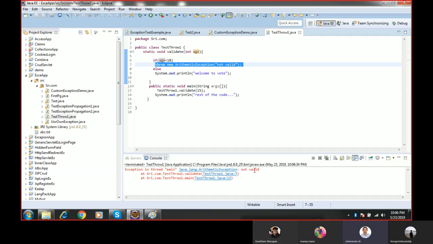So whatever exception we pass, that exception it will throw. Here I have created an arithmetic exception object.